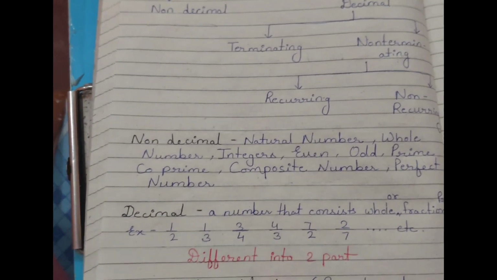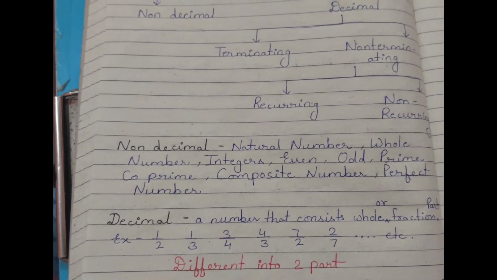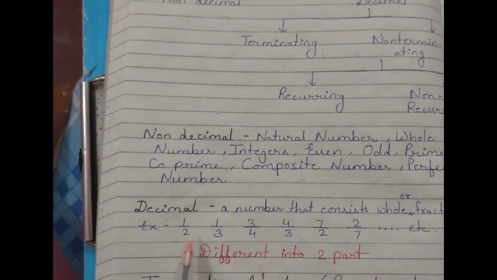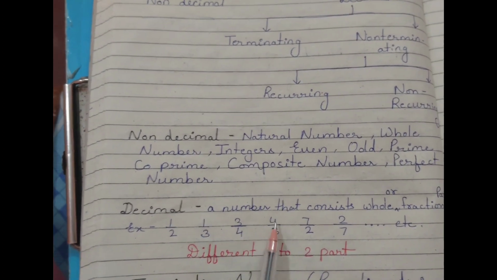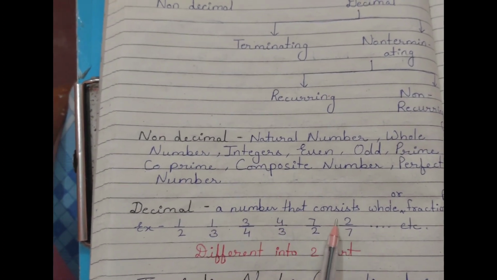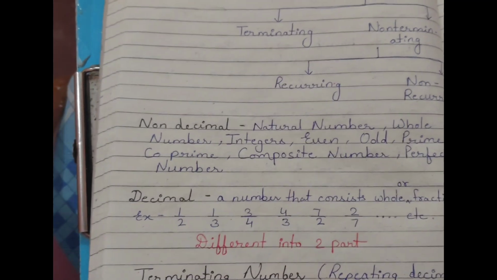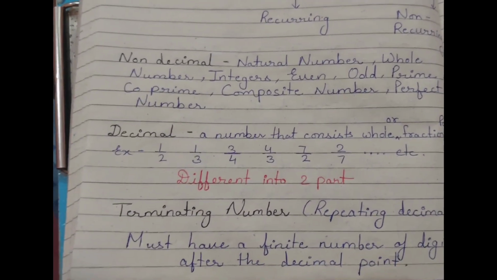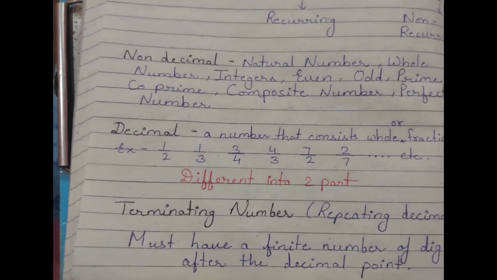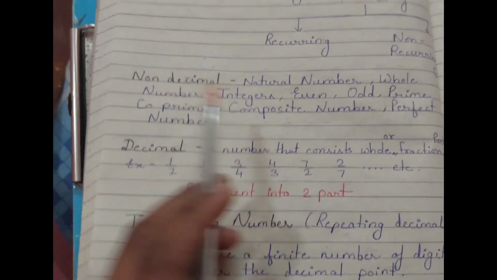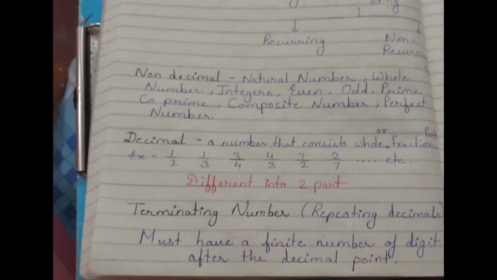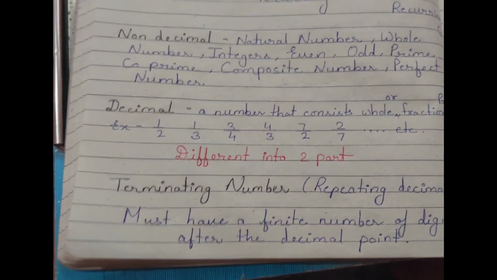The decimal numbers are in the form of fractions, for example 1/2, 1/3, 3/4, 4/3, 7/2, 2/7, etc. Now there are different parts of decimals, as we talked about above.